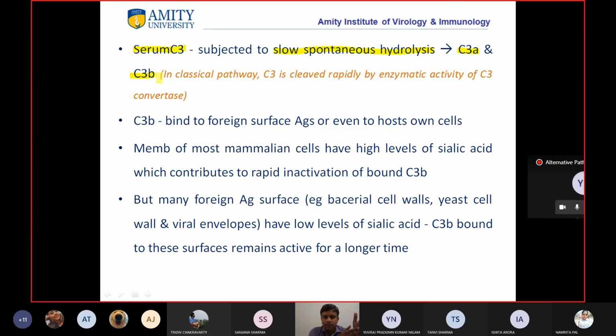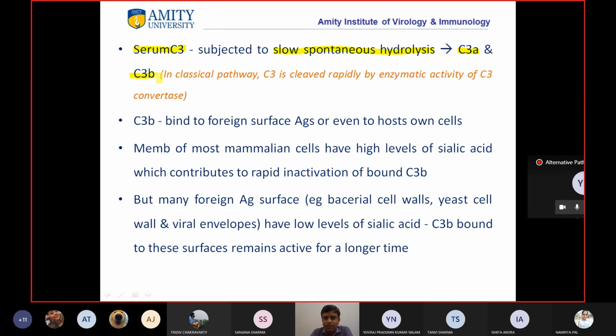So in the classical pathway, C3 was cleaved rapidly by the C3 convertase, but in the alternative pathway, under normal conditions, right? Just imagine in your body, there is C3 protein moving around, okay, and here it is subjected to slow spontaneous hydrolysis. So C3 molecule is being broken down into C3a and C3b, okay, at a very slow pace, so that our body has C3a and C3b roaming around, right?